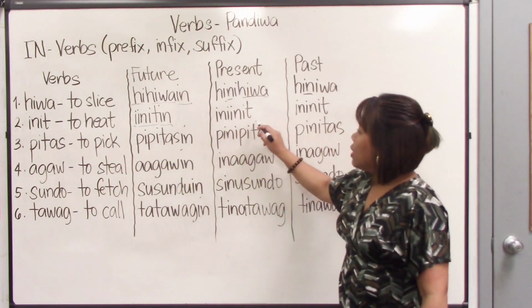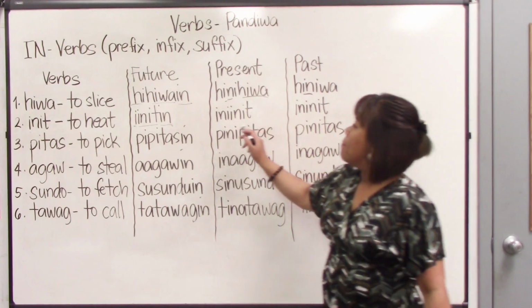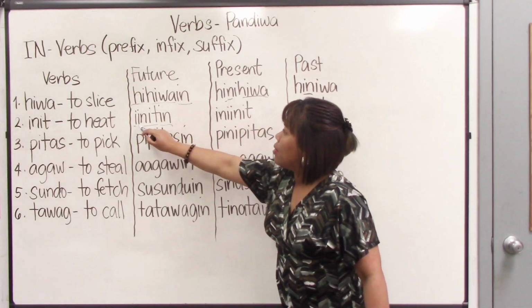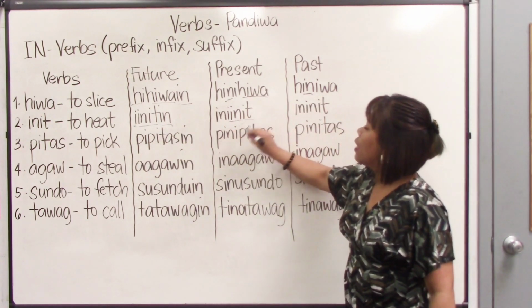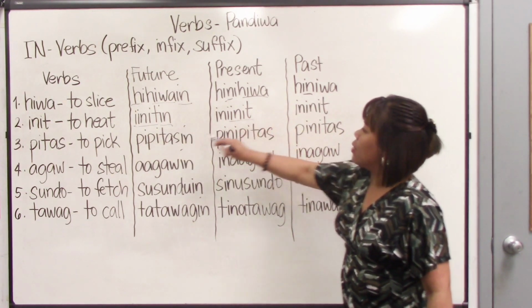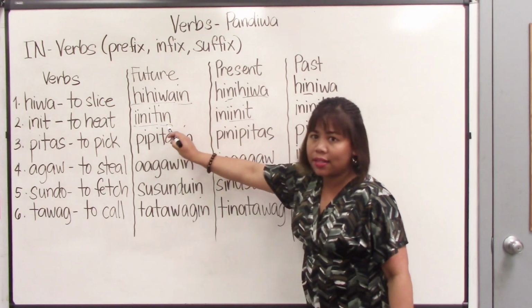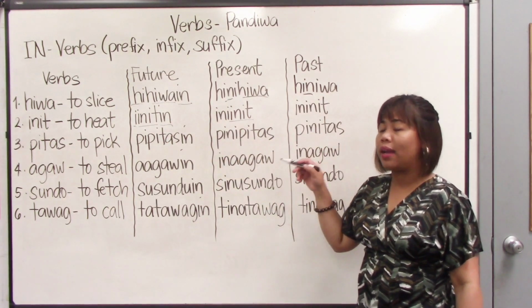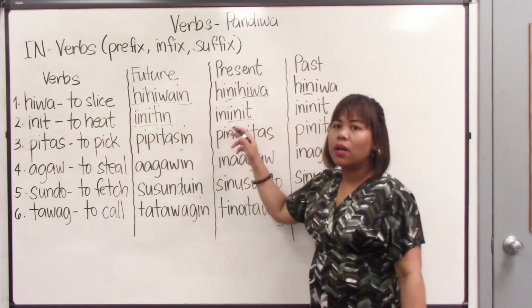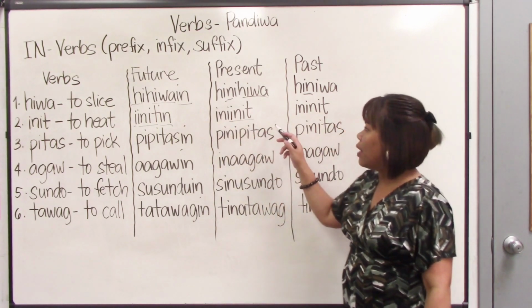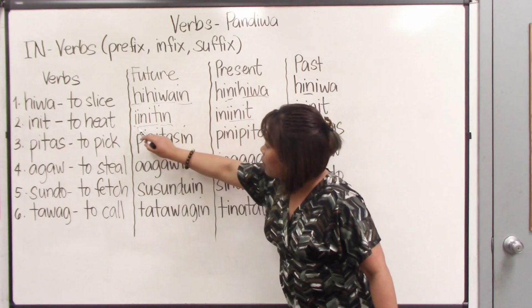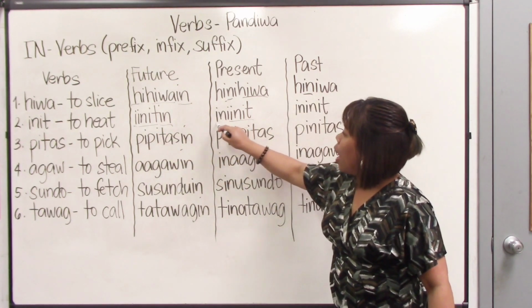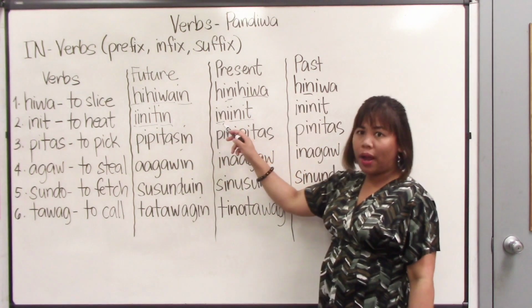So what we did here is we copy this one still, init. We copied it without the in still, but we did not insert the in after the first letter of the word init. Instead, we put it in the beginning. Our in here became a prefix.